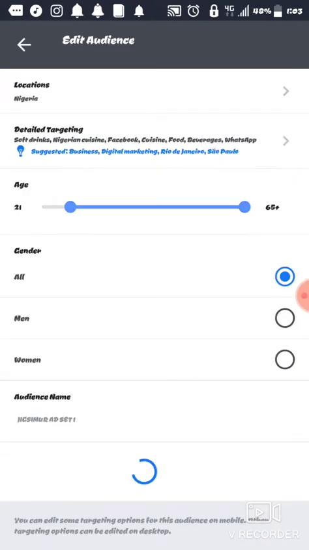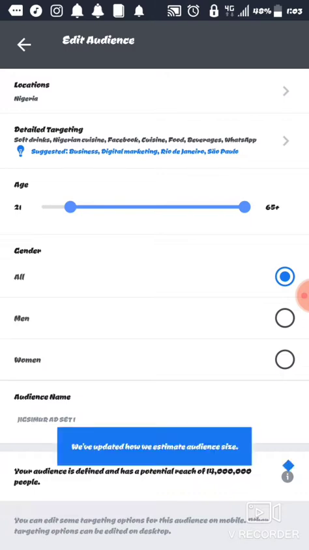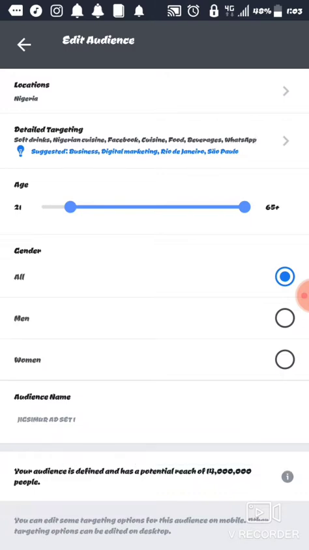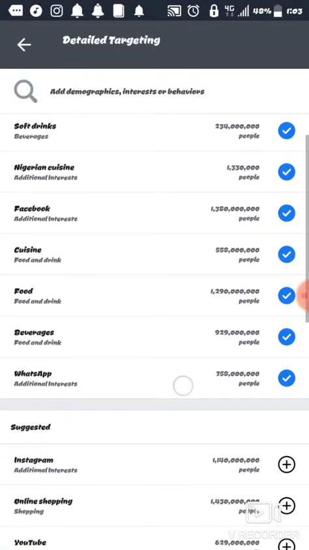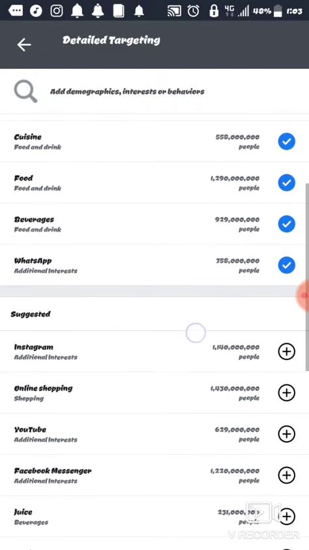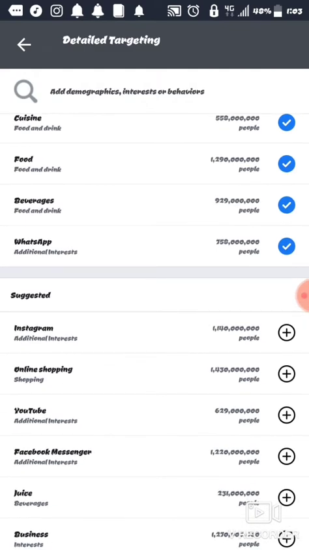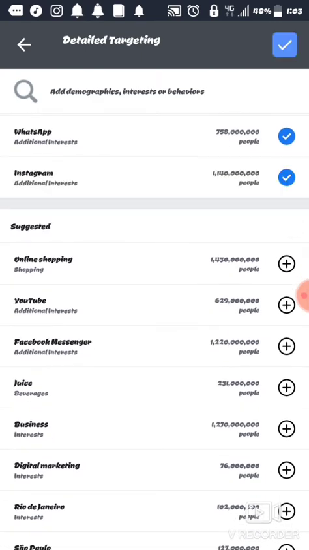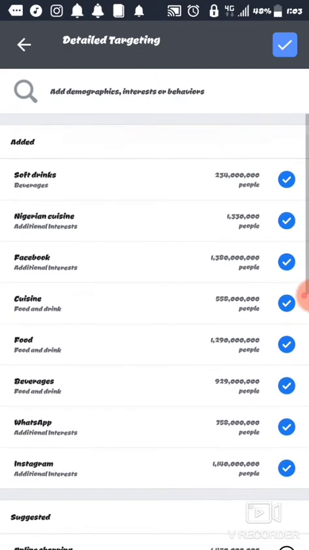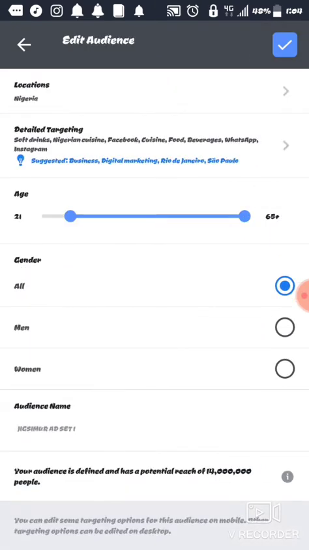Okay, let me show you what I did there, the things that made the ads up. These are the targeted people with interests. You can see soft drinks, Nigerian cuisine, Facebook, food, beverages, WhatsApp. You can add more. Let me say I add Instagram, people interested in Instagram who are Nigerians that would love to drink. Always make sure your ad targets do not overlap, because you will be bidding against yourself. So don't let your ads overlap.